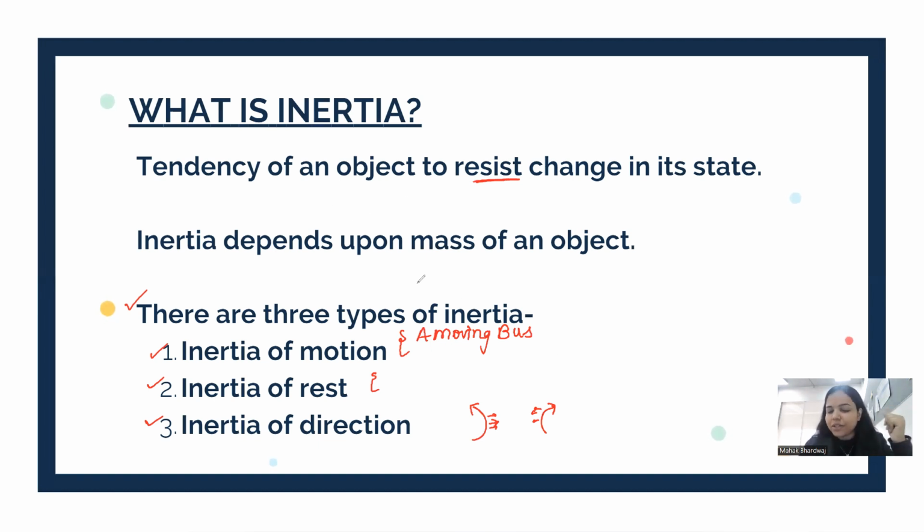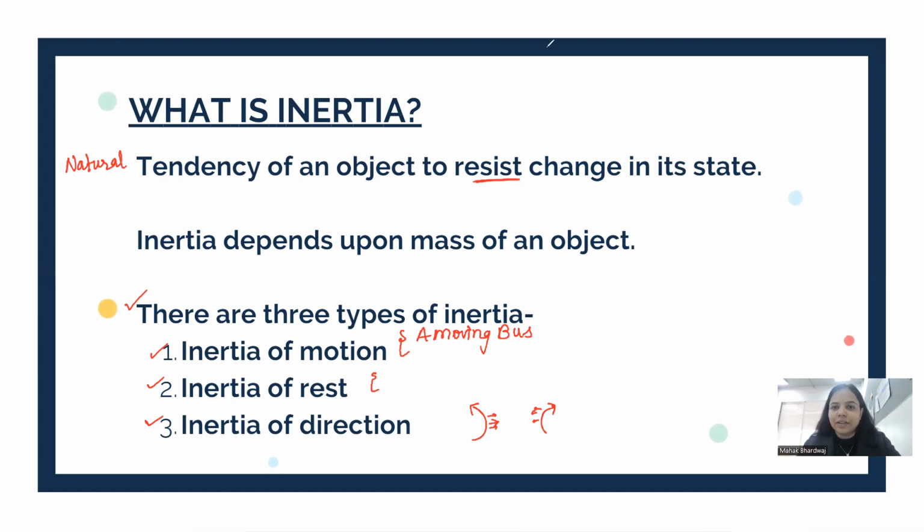So what is inertia? It is the natural tendency of an object to resist change in its state. It can be state of rest or state of motion. Inertia depends upon mass of an object. There are three types of inertia. Inertia of motion because of the state of motion. Inertia of rest because of the state of rest. And inertia of direction because of the motion in a particular direction. Okay.